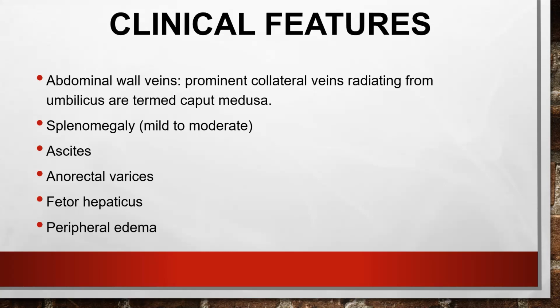The rectal varices will develop, and because there is dumping of toxins directly into the systemic circulation bypassing the liver, a lot of nitrogenous waste products including ammonia will be dumped into the systemic circulation, causing fetor hepaticus. And because of the hypoalbuminemia and increased vasodilation, there will be peripheral edema.